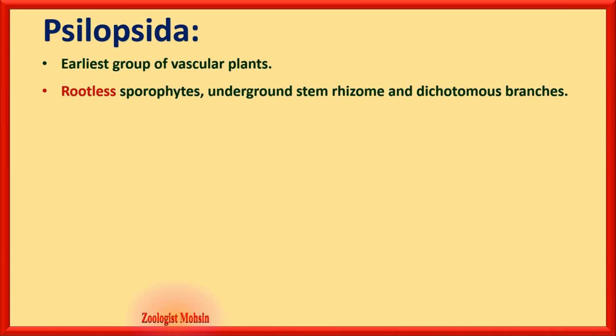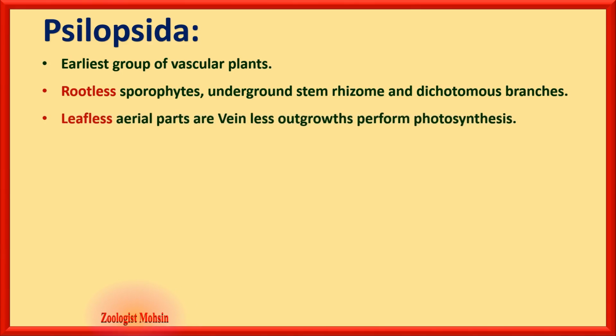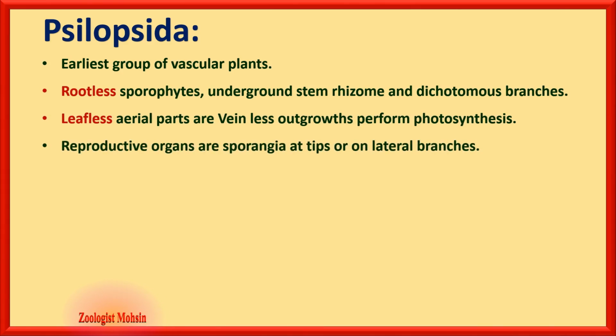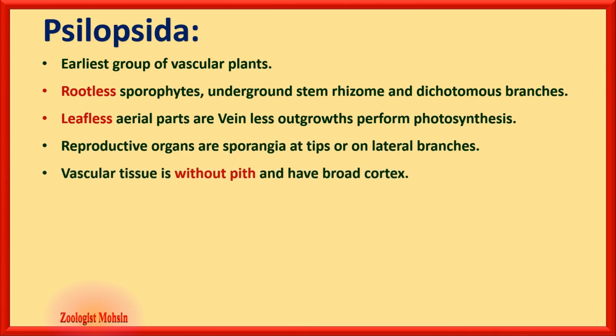They are rootless sporophytes, with underground stem, rhizome and dichotomous branches. Leafless aerial parts are veinless outgrowths which perform photosynthesis. Reproductive organs are sporangia at tips or on lateral branches as well. Vascular tissue is without pith.